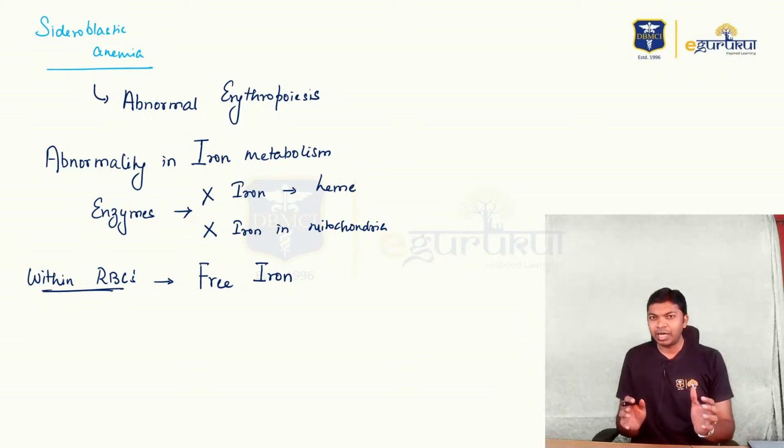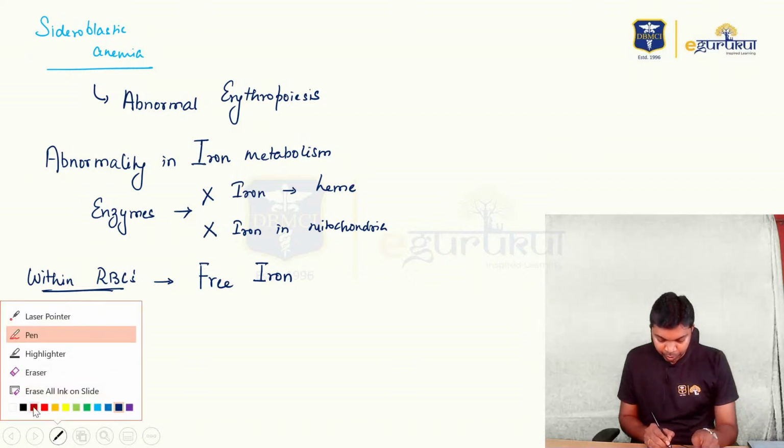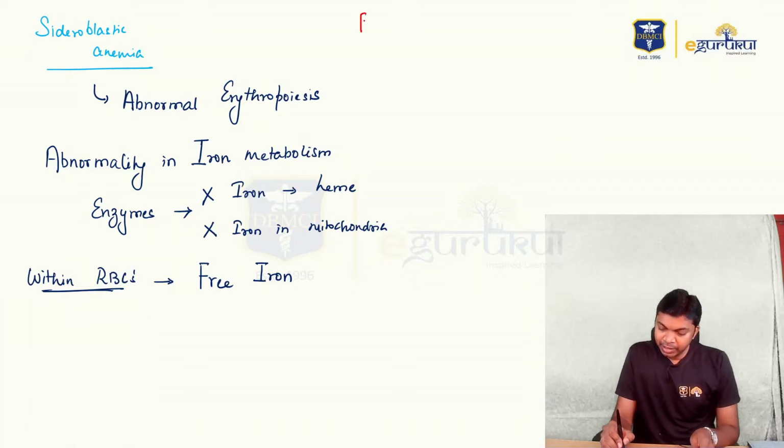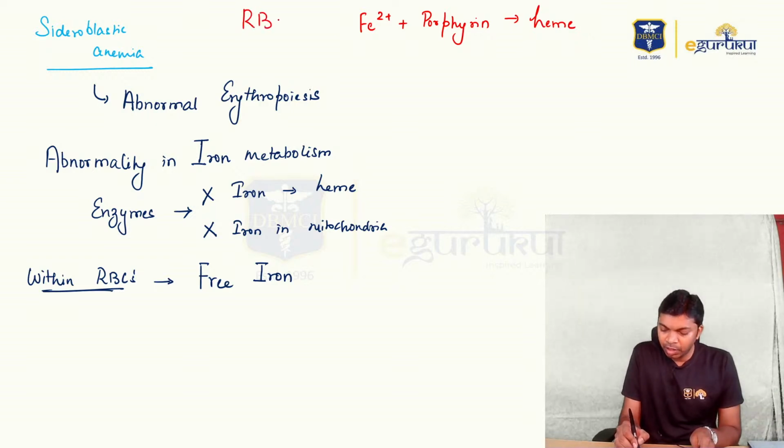So in a normal RBC, iron is always attached with porphyrin as heme. Iron Fe2+ plus porphyrin is called heme, and this is what is present in a normal RBC.